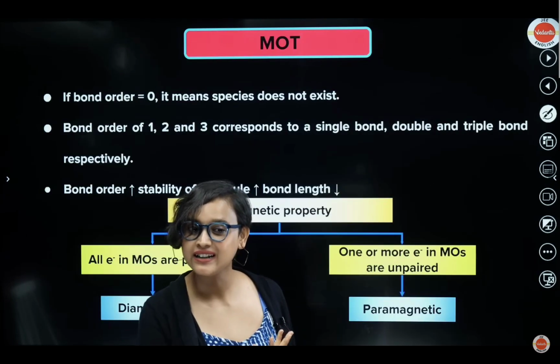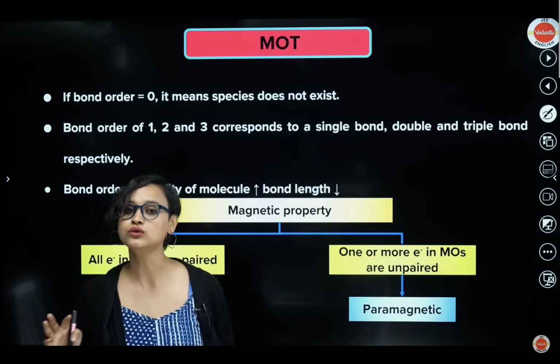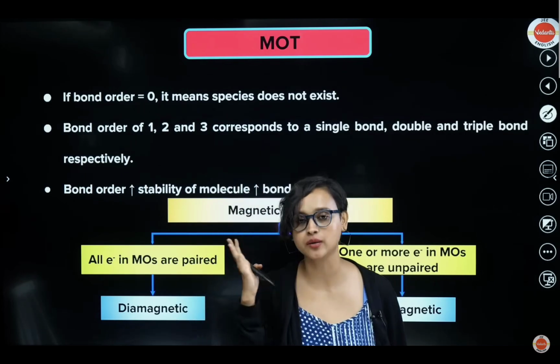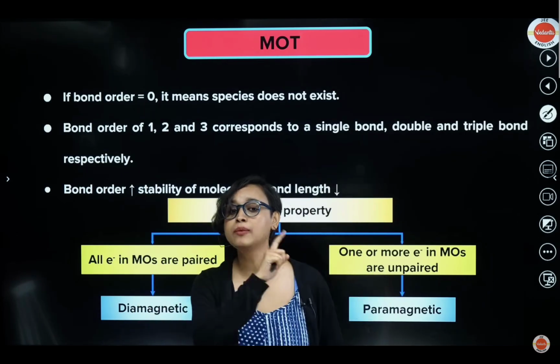Easy peasy, biryani tasty. So if the bond order is 0, it means that the molecule does not exist. It means that the species does not exist. If the bond order is 1, 2 and 3, it means that it is a single bond, double bond and triple bond respectively. Now, it also tells you about magnetic property, my dear student.